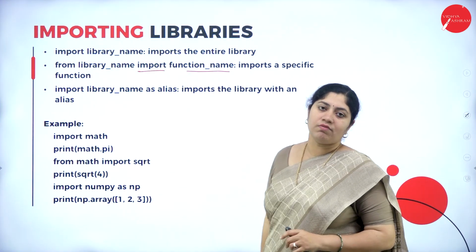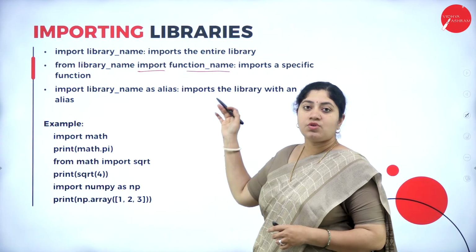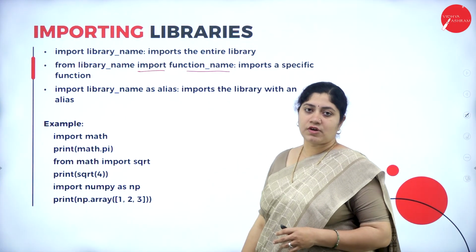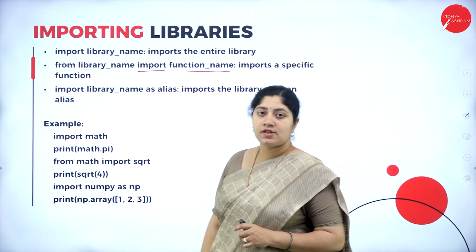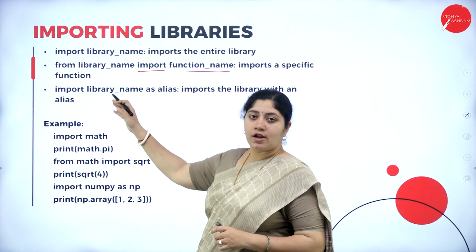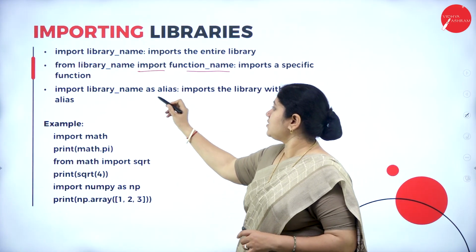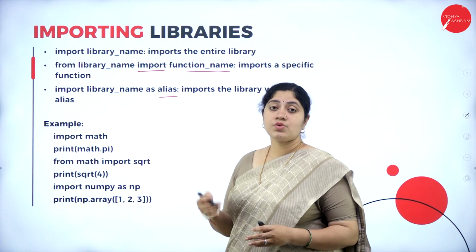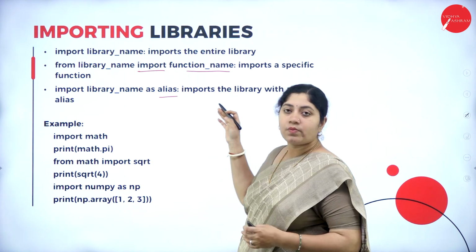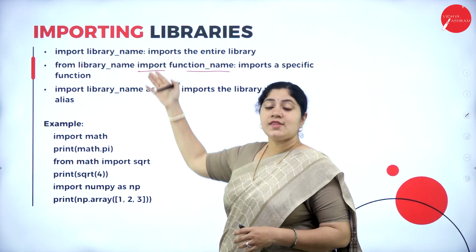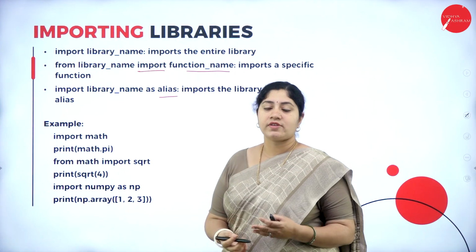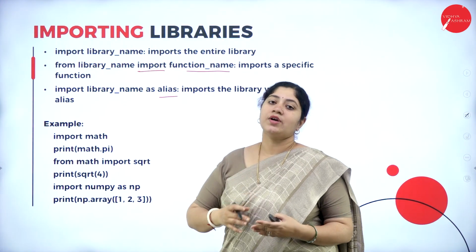We are defining the function name. So it is used to import a specific function only. Next syntax is import library_name as alias, which is used to import a library with an alias. So these are the various syntaxes utilized to import libraries.